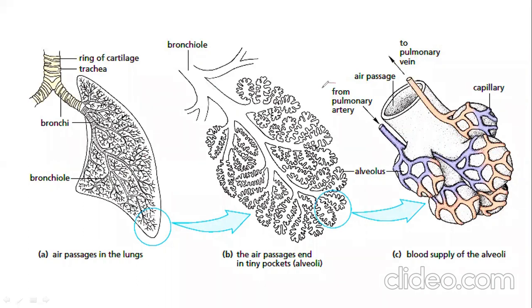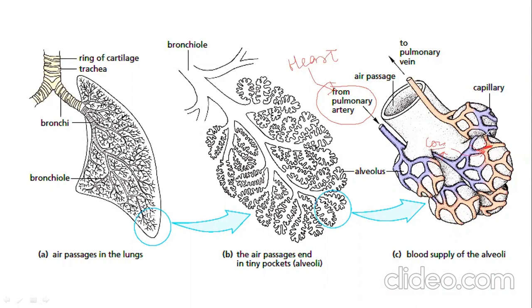This pulmonary artery will bring deoxygenated blood from the heart. And when it enters the alveoli, it will convert into capillaries, and those capillaries will give out carbon dioxide by the process of diffusion. It will go, and oxygen will enter that capillary.